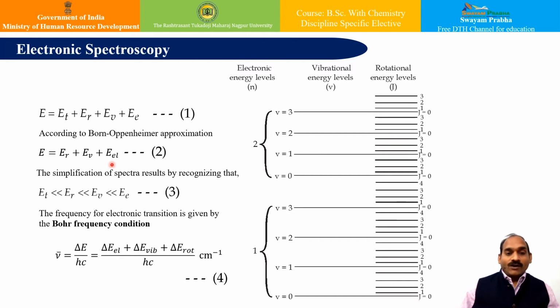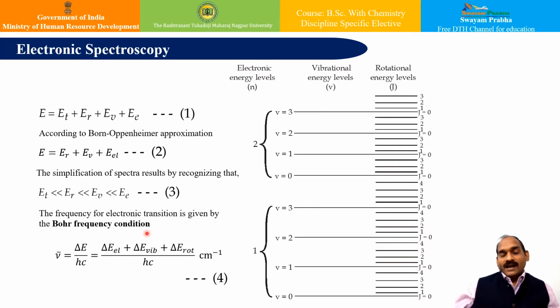Also, the order of these energies is: the translational energy will be much smaller than the rotational, which will be much smaller than the vibrational, and the electronic state energies will be higher than all of them. You can see in this figure, these smaller lines in between two vibrational states represent the rotational levels. Then V equal to 0, 1, 2, 3 are vibrational levels, and then these are the electronic levels 1 and 2. So the frequency for an electronic transition, which is known as the Bohr frequency, will be of this type, E upon hc.